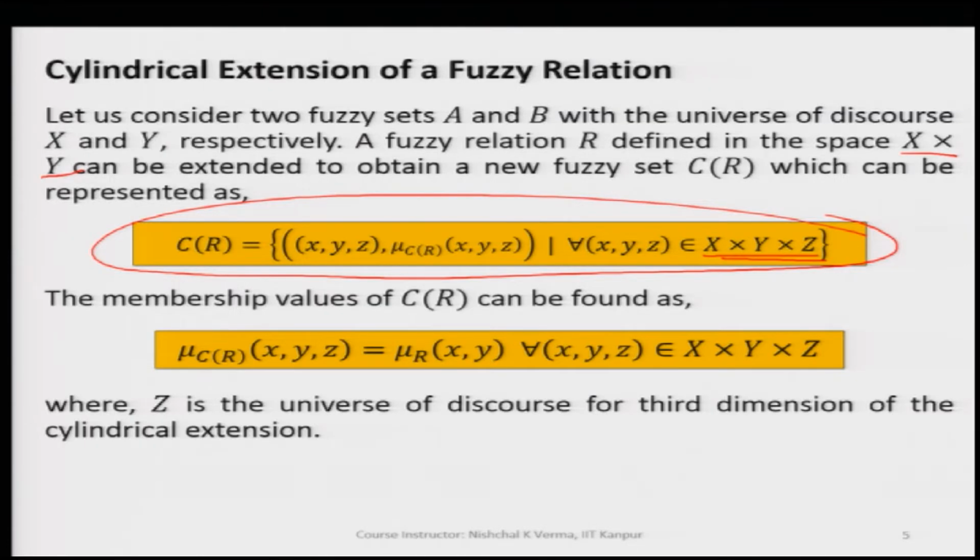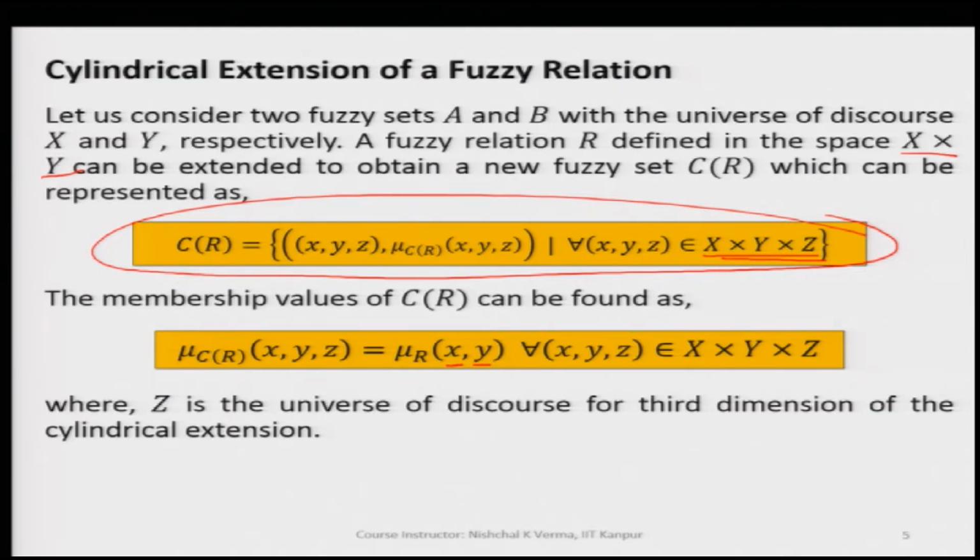Here also, as we have seen in the previous case where we have taken fuzzy set A and fuzzy set B, since we are taking R, R is already defined with 2 generic variables, small x and small y. All the membership values will be based on the points in the space x comma y. So, now when we are extending the dimension, let us say z, after taking the C of R, meaning the cylindrical extension of R, the membership values will now depend on the 3 generic values.